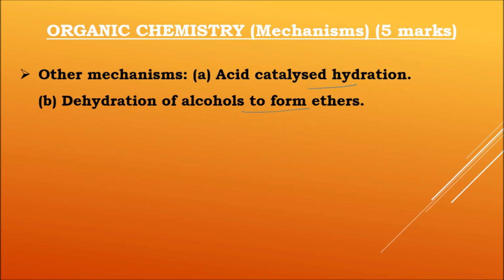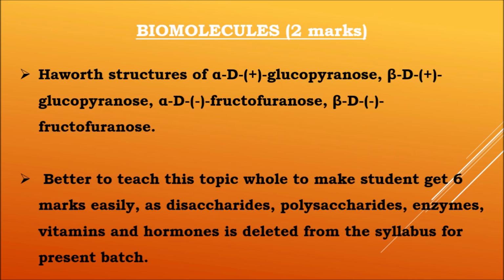Okay, the next one and the last topic here is biomolecules. In biomolecules, we can easily get 2 marks. One question will be on Haworth structures. As per the reduced syllabus, there are no disaccharides or polysaccharides in the carbohydrates.